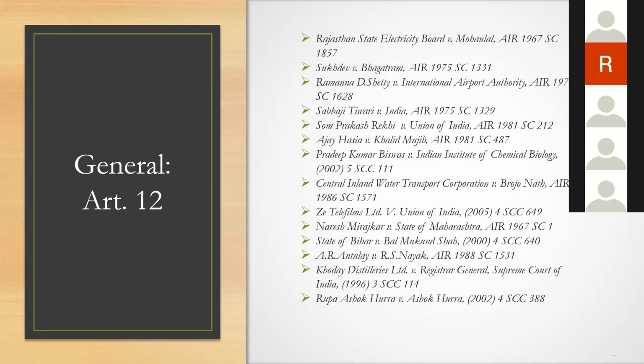Now, the other cases which I have given pertain to the question as to whether the judiciary is a state or not. In all of these cases, the Supreme Court has clearly held that the judiciary is not a state for the purpose of Article 12. In other terms, the judiciary cannot violate fundamental rights. Fundamental rights can only be violated through an executive order or a legislation and never a judicial order. That is the essence of these other cases.